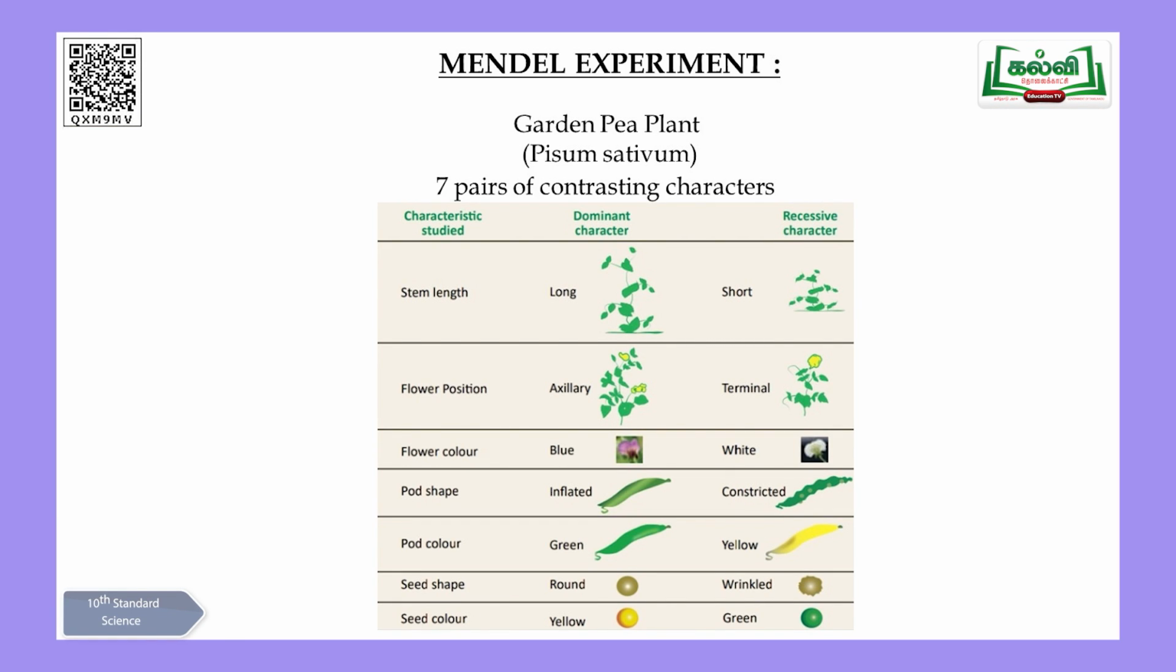Okay, pea plant, you know very well, the botanical name is Pisum sativum, and he was so surprised when he was just observing the characteristic features of different pea plants in his garden. So this made him think.